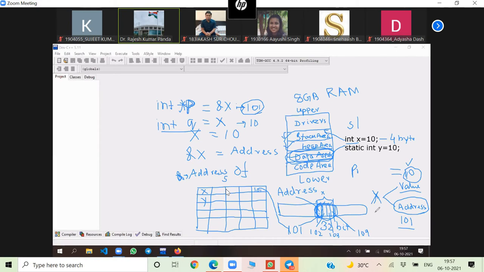Now, if pointer is a variable, that will also be created in one of these locations. Suppose it's created here in this location in segment. How much byte will be reserved for that variable? Because that is also a variable. So how much memory will be allocated for that P? P is also declared here. For X it is 4 byte because X is integer. But now for pointer, how many bytes will be reserved? 8. That depends upon the system you are using.